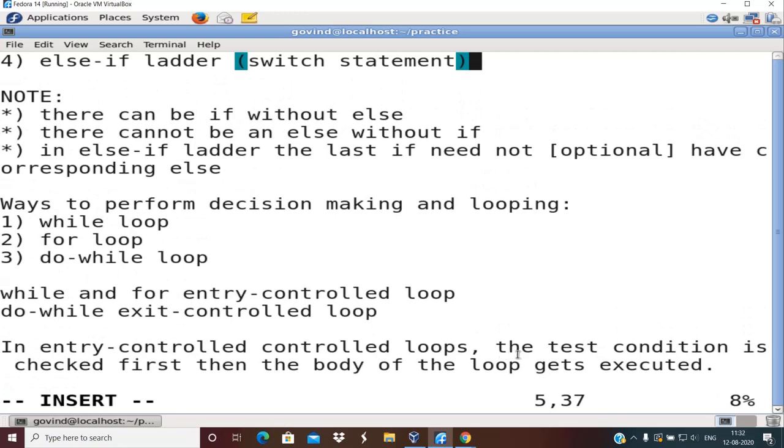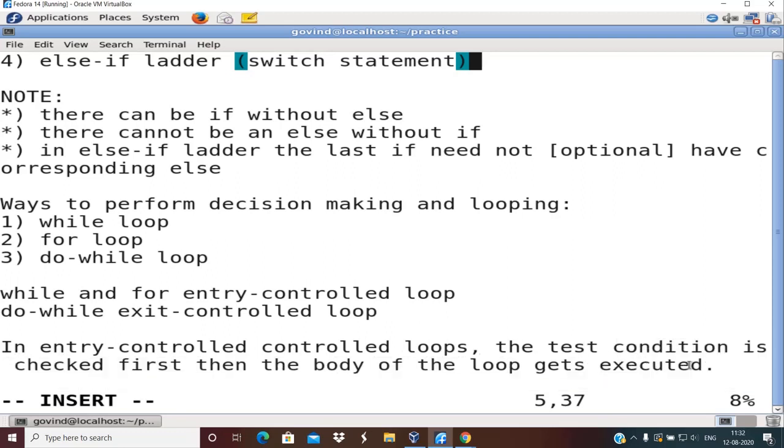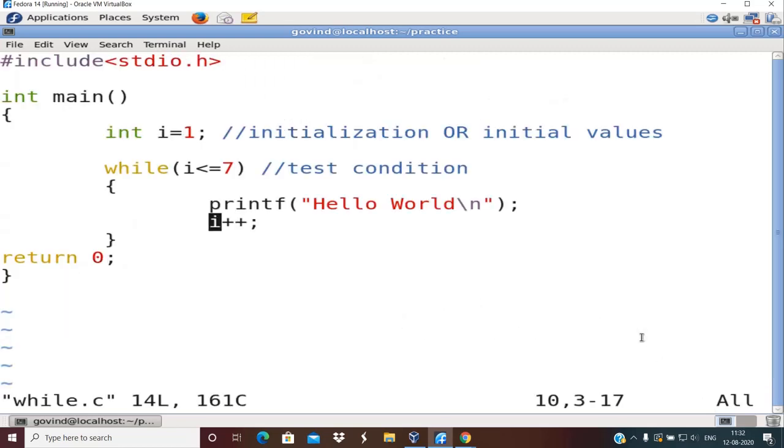And in an entry control loop, the test condition is checked first, and then the body of the loop gets executed if that test condition is true. In fact, this is what happened in the previous examples, right? Suppose if I open this while, what happened? First, before entering the body of the loop, always the test condition is checked. If it is true, then only the body of the loop is executed. This, we call it as an entry control loop.